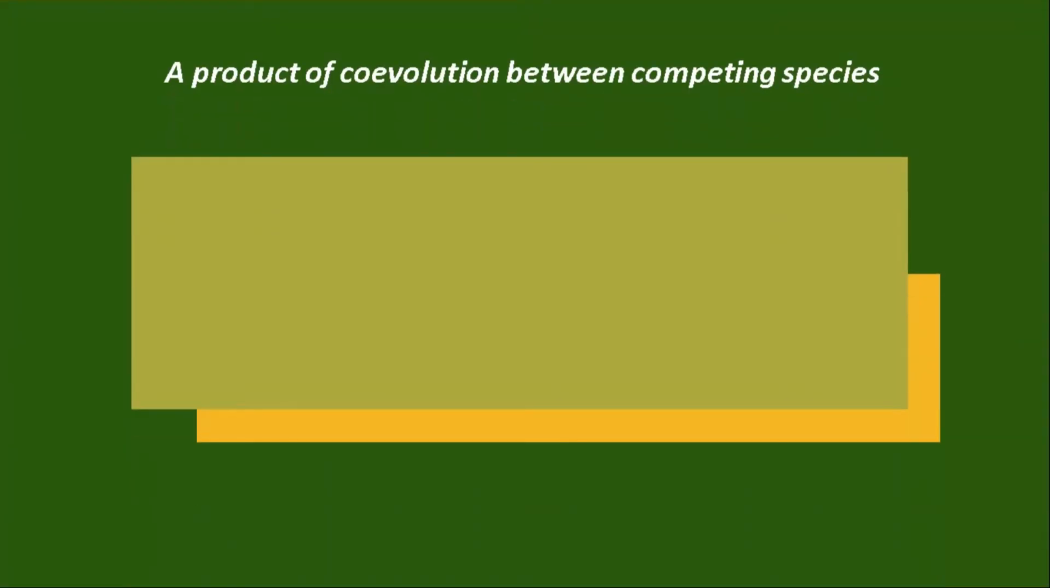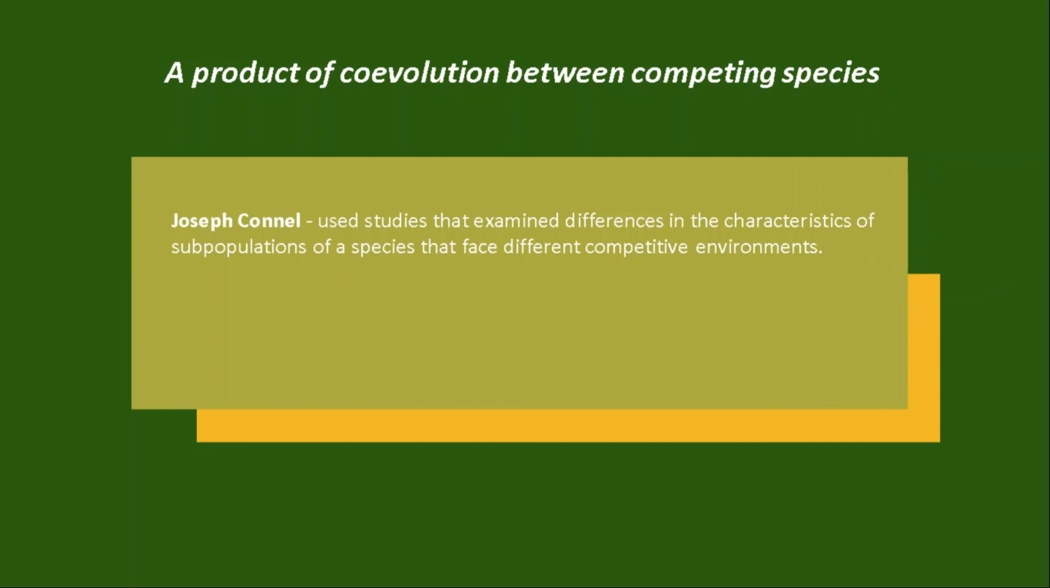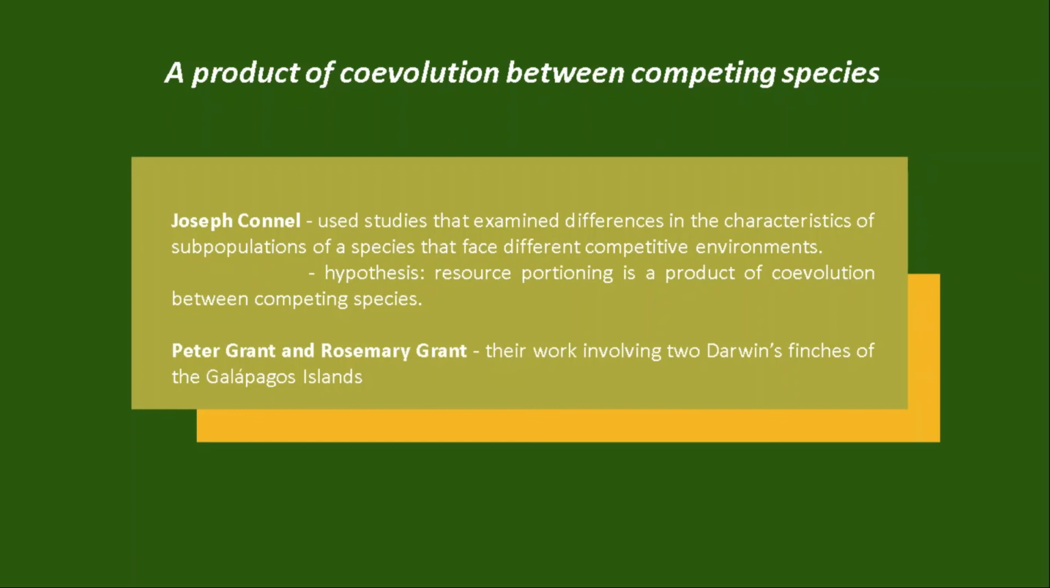When the role of past competition on the evolution of characteristics of different species cannot be directly observed, an ecologist named Joseph Connell used studies that examined differences in the characteristics of subpopulations of a species that face different competitive environments. These studies were used to back up the hypothesis that resource partitioning is a product of coevolution between competing species. One specific study that was used was the study of Peter Grant and Rosemary Grant, which involved two Darwin's finches of the Galapagos Islands.